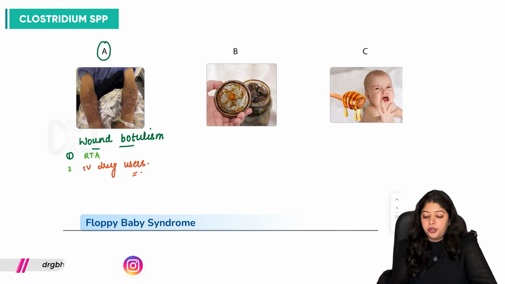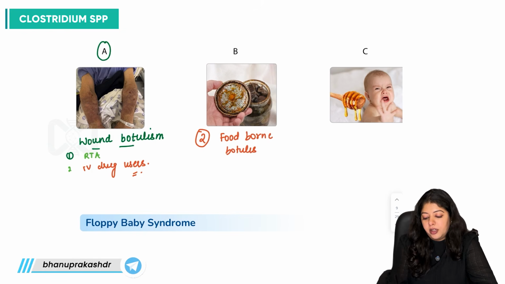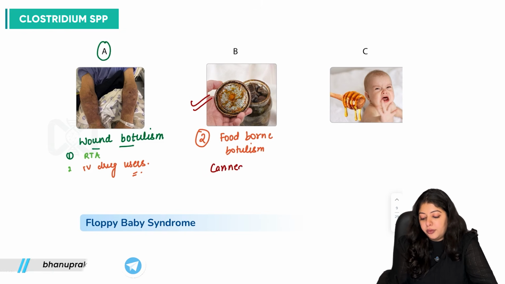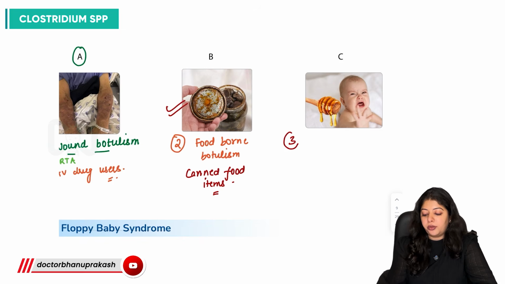Then another important one is foodborne botulism. And what type of food are we talking about? We are talking about canned food items, right? And the third one is very important, that is infant botulism. Infant botulism.